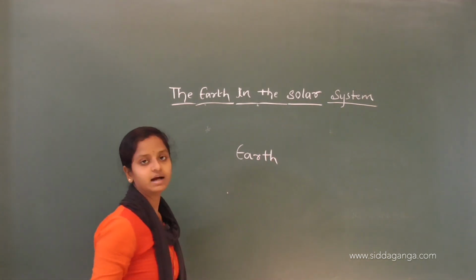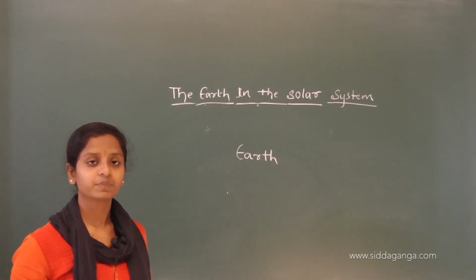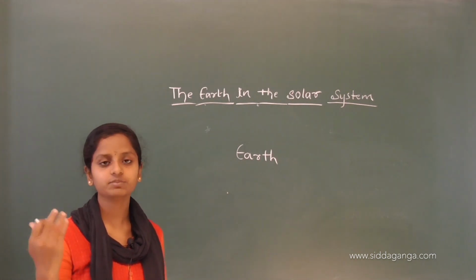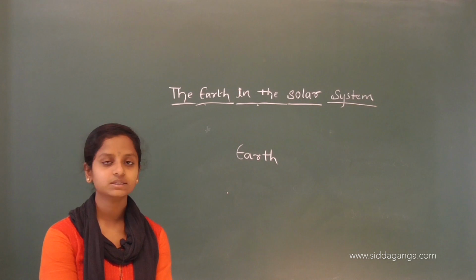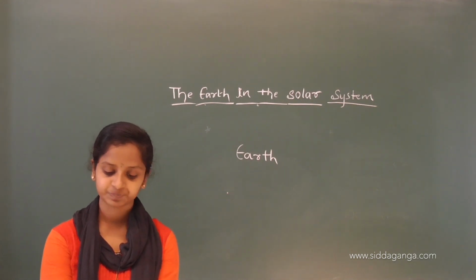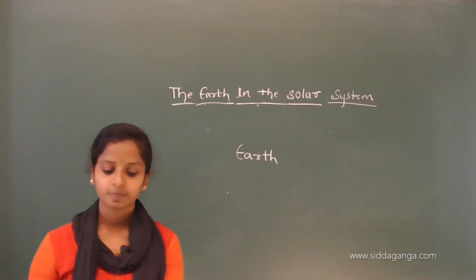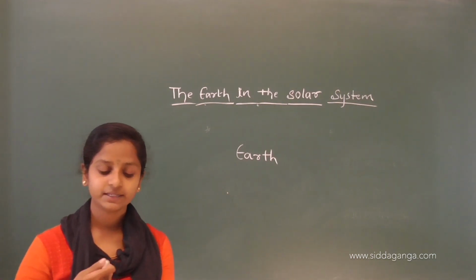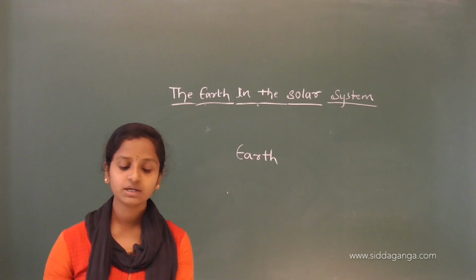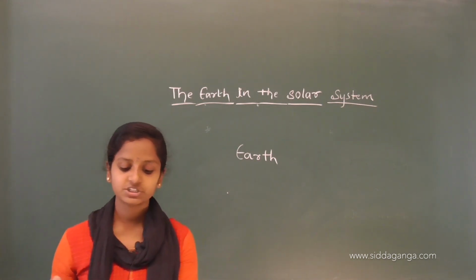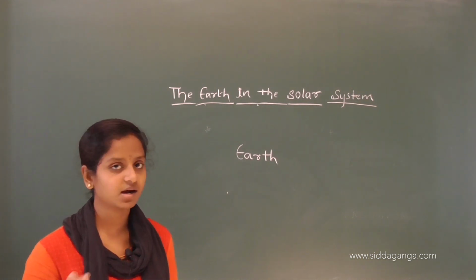Similarly, there are many planets, like Jupiter, Uranus, Saturn, Pluto, those are all planets. Then our planet Earth gets all its heat and light from the sun, which is our nearest star.